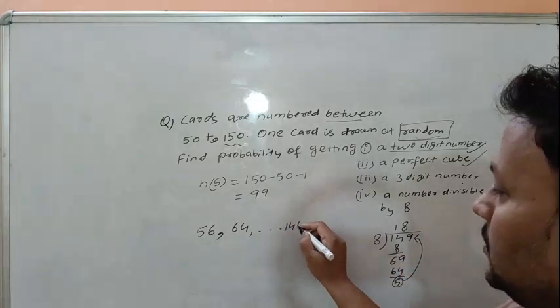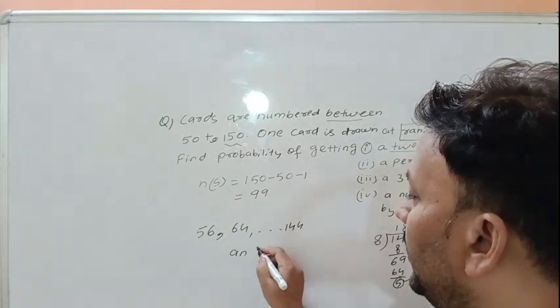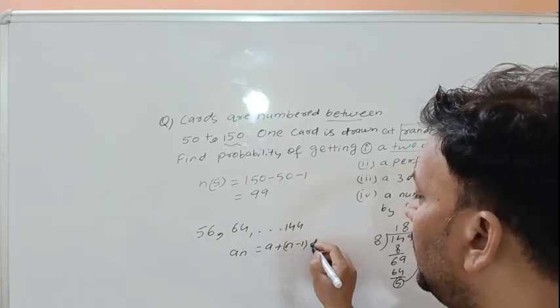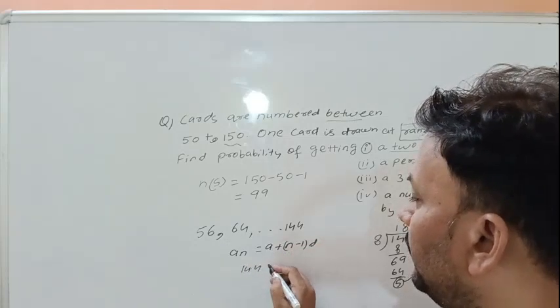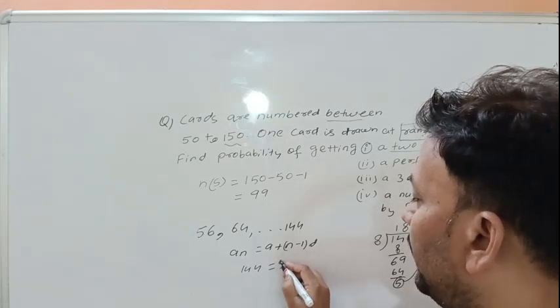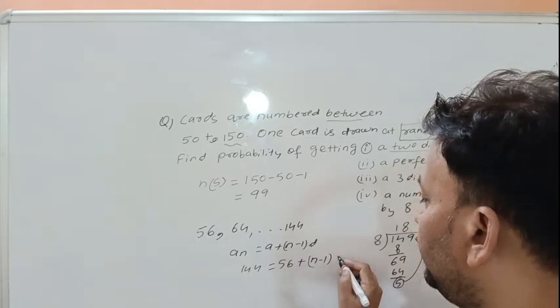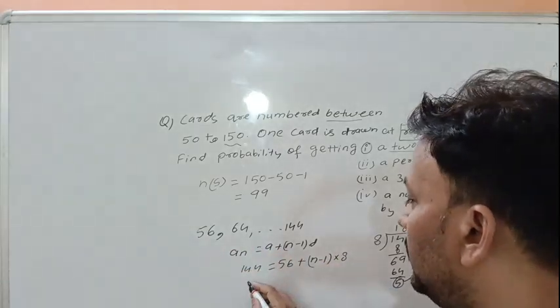144 is the last number, and we can apply the formula of AP. An is equal to a plus n minus 1 into d. We have to find n. This is 144. The first number is 56. The common difference is 8, 64 minus 56.